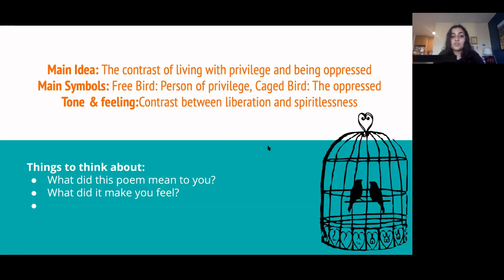So the main symbols from this poem are the free bird, person of privilege, and the caged bird, which are the oppressed people. There are other symbols in there. If you guys want to write down what you think the cage means, go ahead, but it's important to get those two down. And the tone and feeling, I guess there are two tones that kind of contrast each other. There's liberation and this hopeful tone when we talk about the free bird and the song that the caged bird sings, but also spiritlessness, the sadness, and the overall kind of gloomy tone when the poet talks about the caged bird.